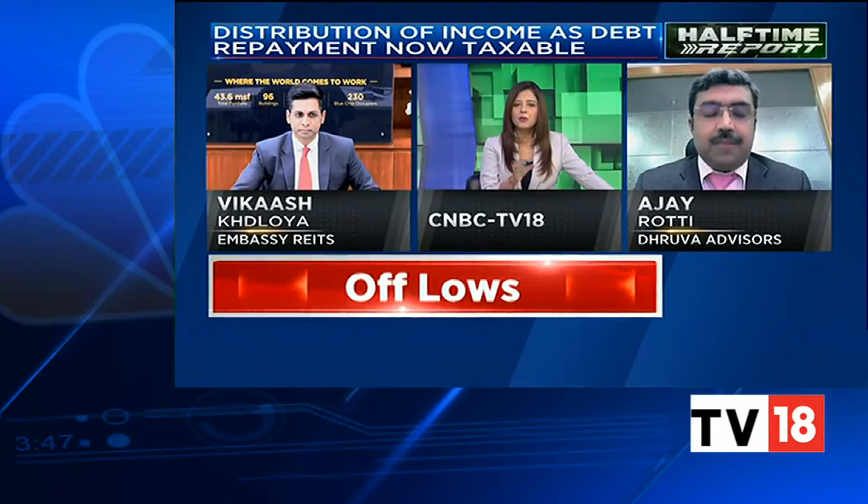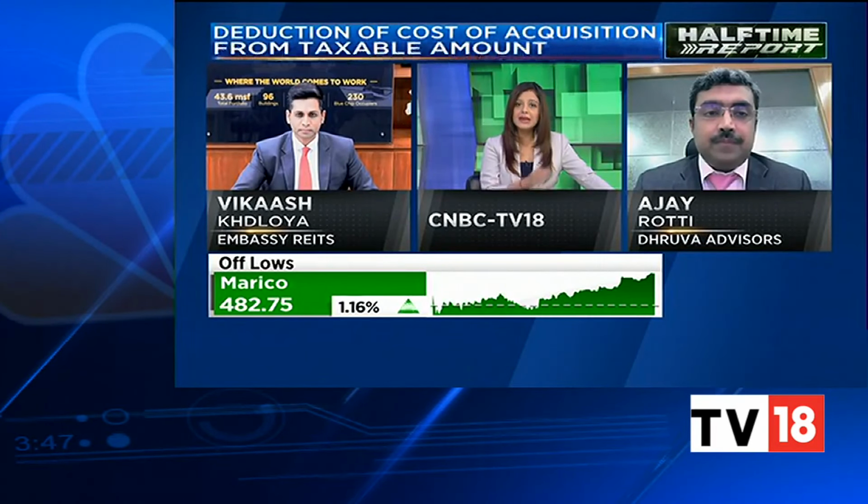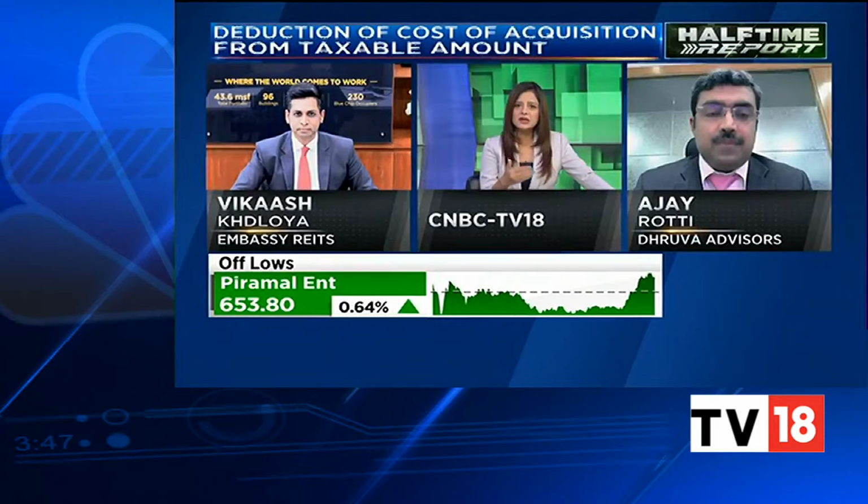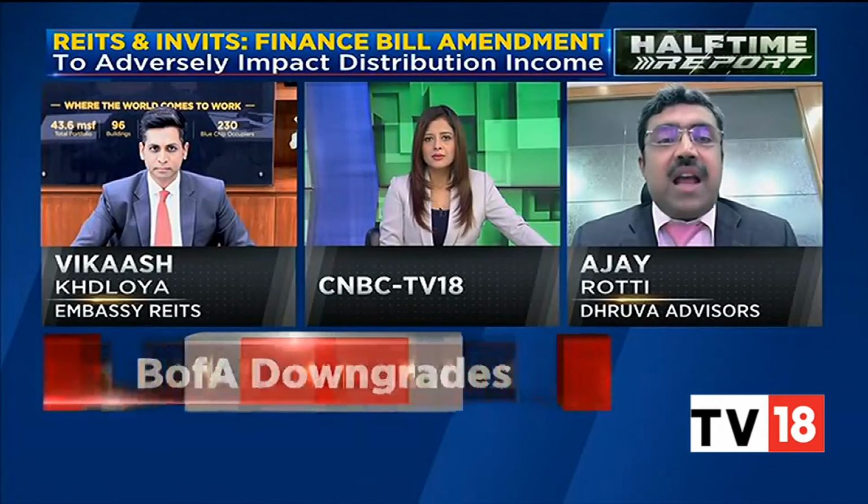What does the amendment entail? Because the budget had proposed that a portion of the distributed income, which is in the form of debt repayment, should come under the tax net, to which the industry had represented to really soften the burden. What has happened in the amendment?